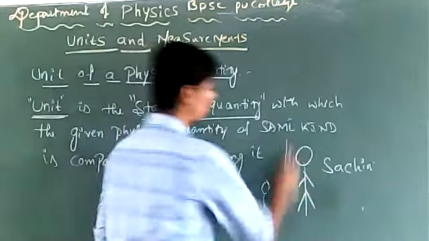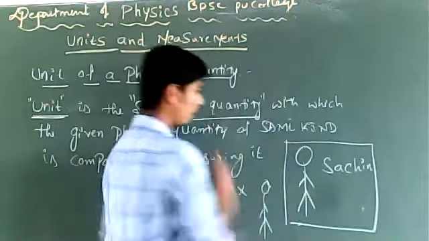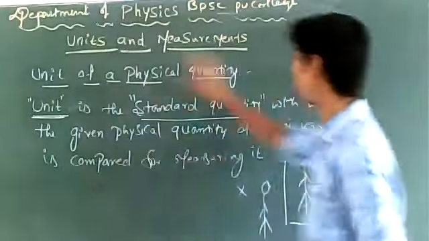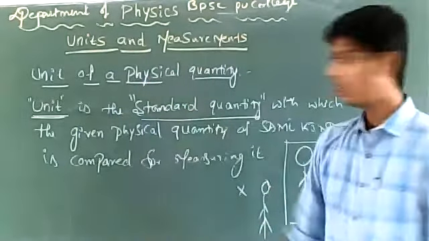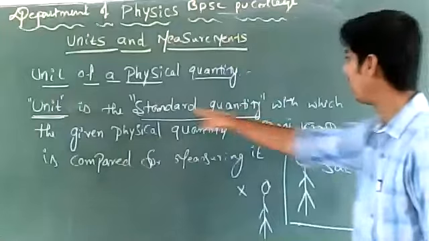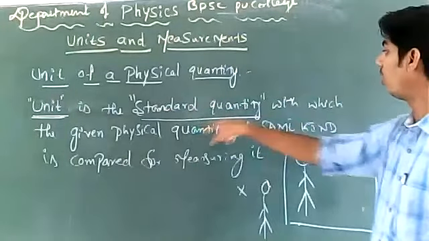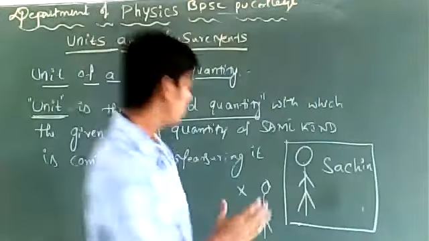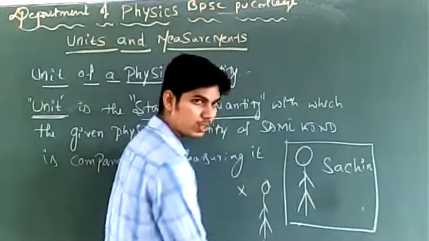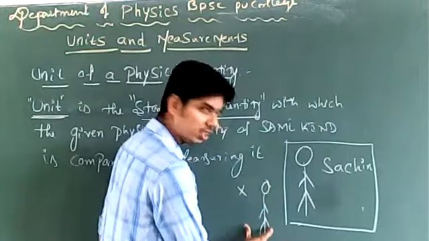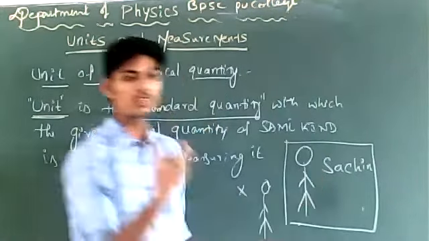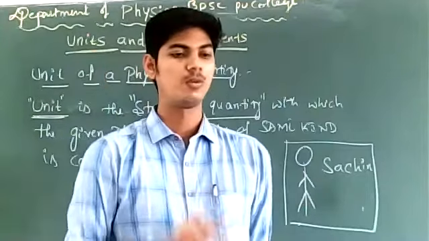So, I compare this person X with a standard person who is in the cricket field. That standard is Sachin. Can you tell me what Sachin is called? According to our discussion of unit of a physical quantity, unit is the standard quantity with which given physical quantity of same kind is compared for measuring. For measuring the performance of person X, I am comparing him with the standard person, that is Sachin. What is Sachin then?